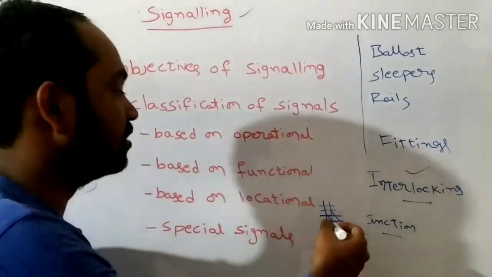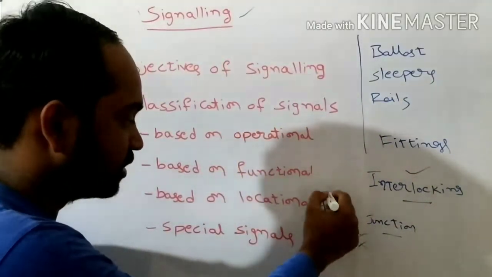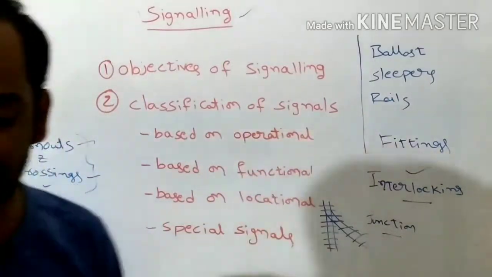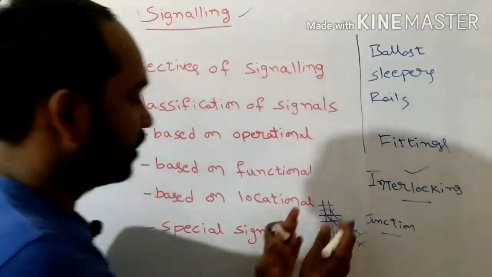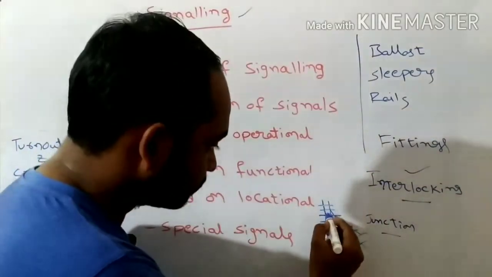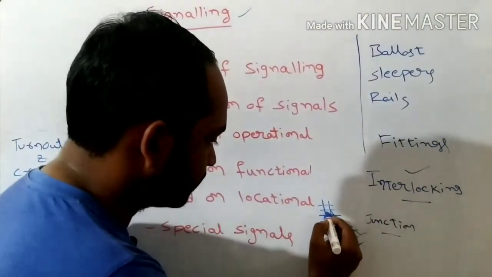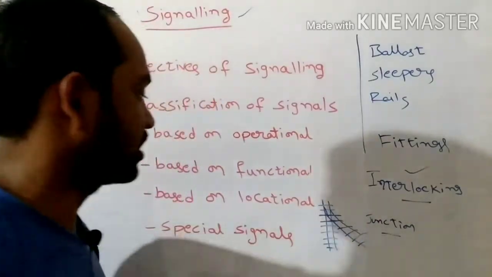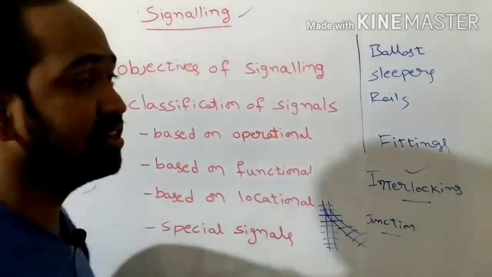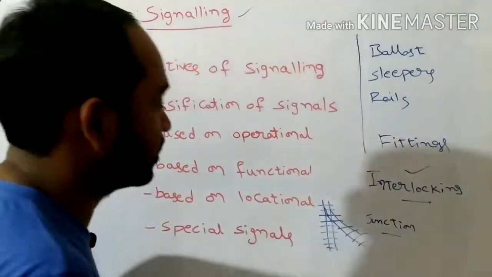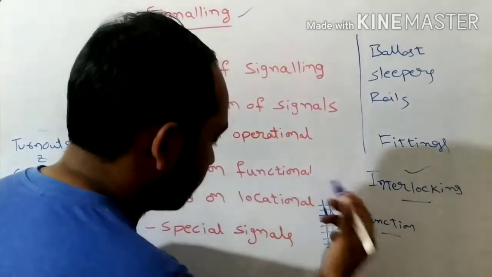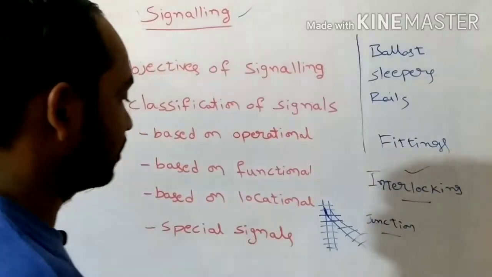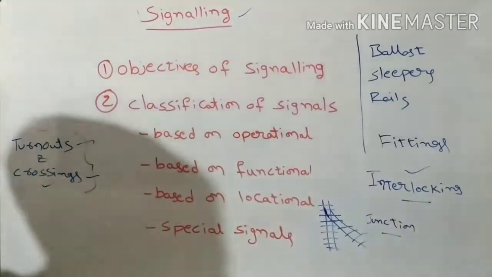Whenever the train should move upon the main track itself, we need to open the outer rail of the branch track. And whenever the train should move from the main track to the branch track, at that time we need to close the outer rail of the branch track. So such operations will be there.